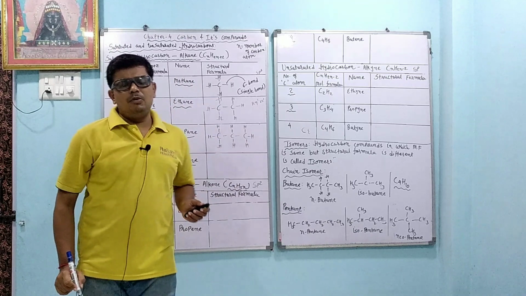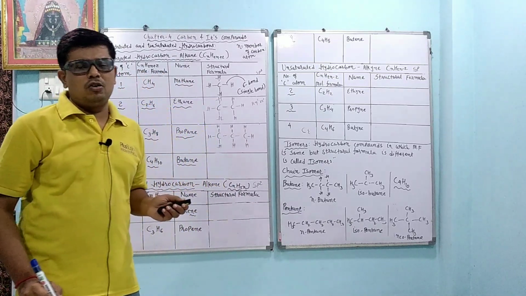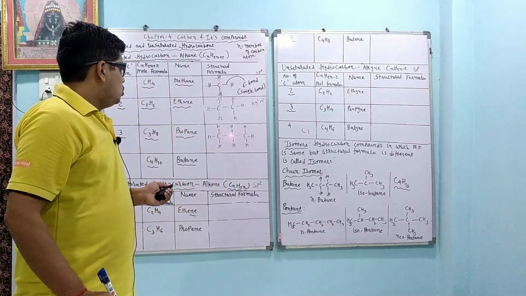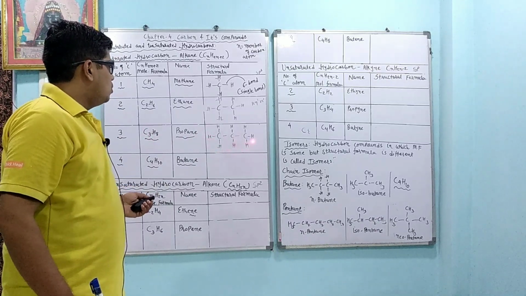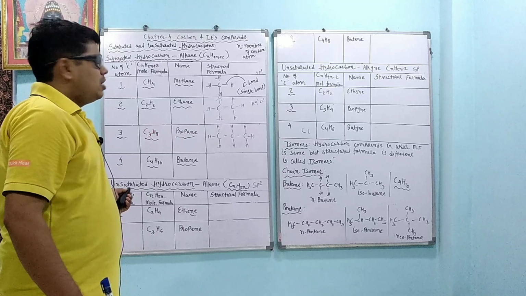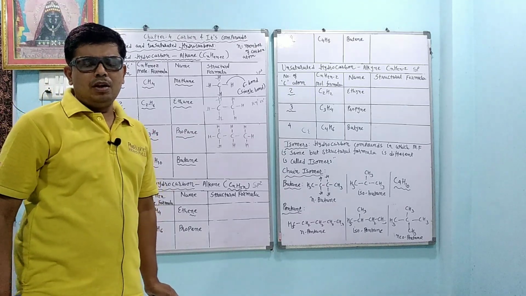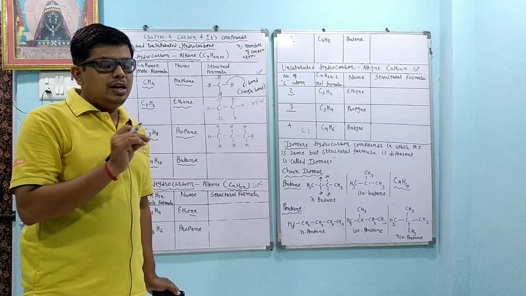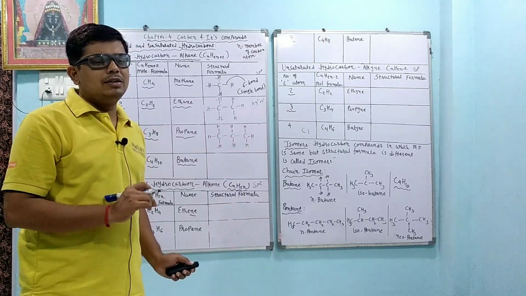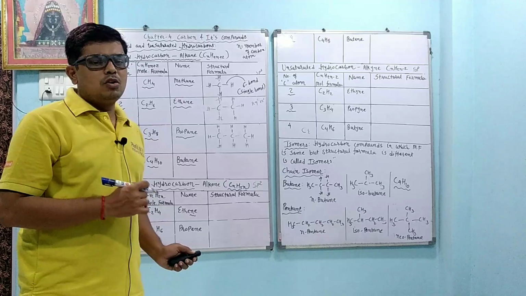Now suppose in the exam you want to verify whether your structure is correct or not, then you count 1, 2 and 3, 3 carbon atoms. How many hydrogen are there? 1, 2, 3, 4, 5, 6, 7 and 8. 8 hydrogen are there, that is called propane. Dear student, without writing practice you cannot remember that. You have to read and write, then you are able to write in the exam, or you can understand, otherwise you are not able to understand.